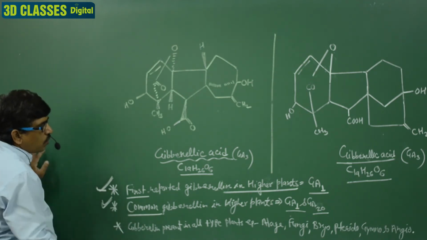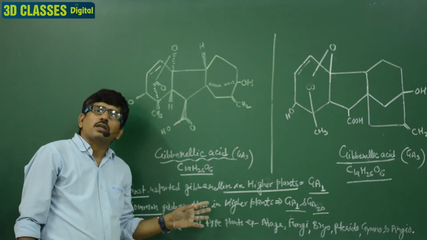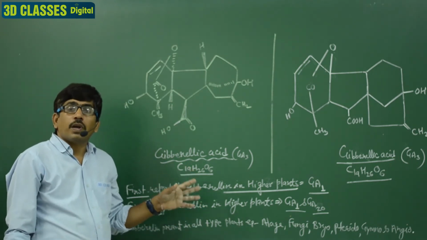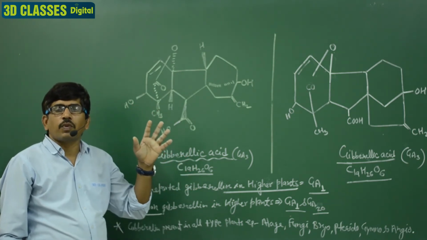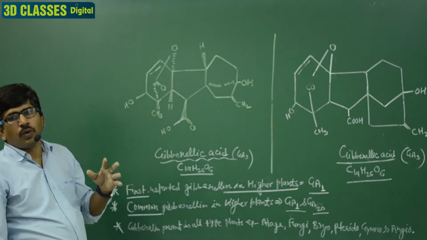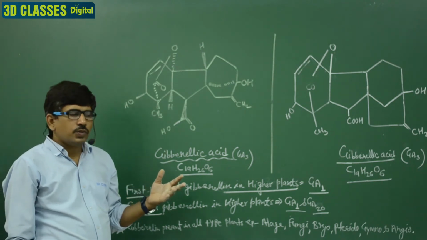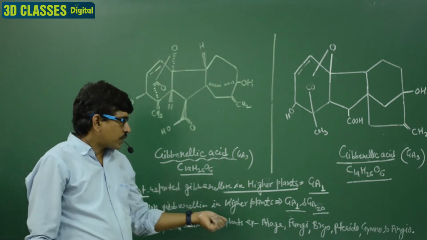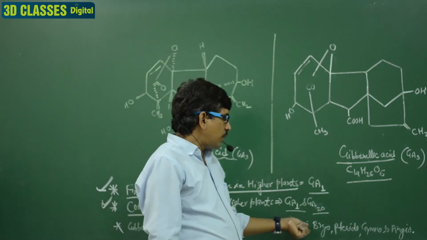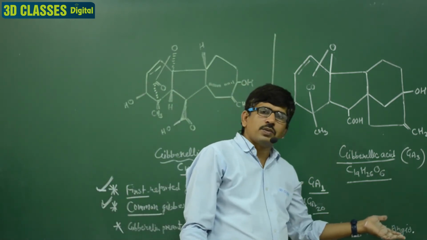Gibberellin is present in all types of plants. Gibberellic acid, the gibberellin hormone, is present in all types of plants like algae, fungi, bryophytes, pteridophytes, gymnosperms, and angiosperms. It is present in all types of plants, for example algae, fungi, bryophytes, pteridophytes, gymnosperms, and angiosperms.